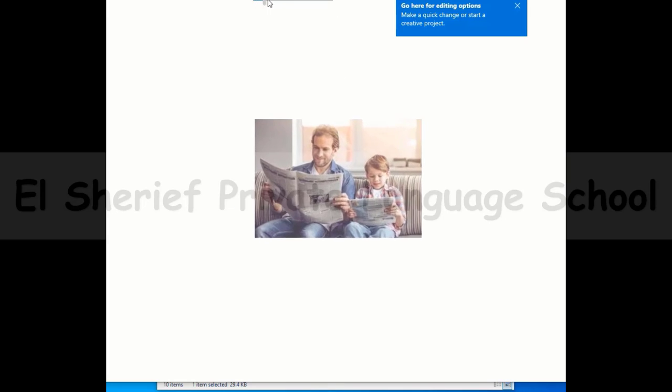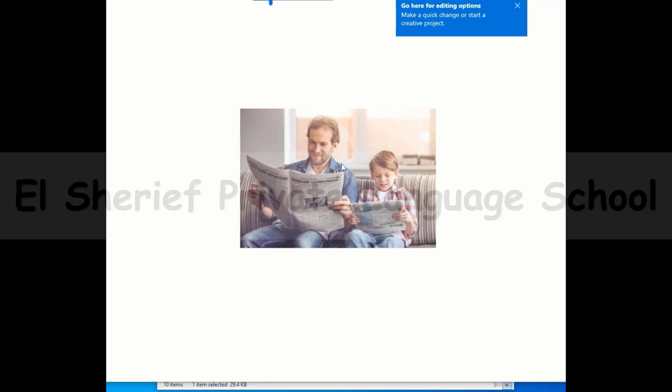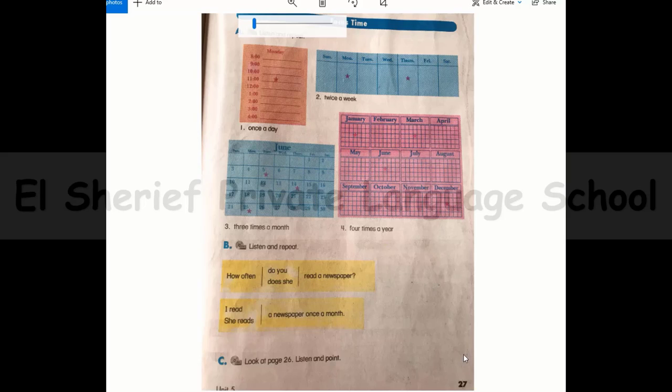I think this is the last picture. The man and his child are reading a newspaper. Reading a newspaper. Back again to our book, page 27. You can check this page in your book.